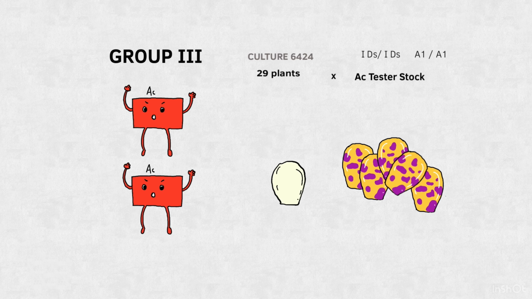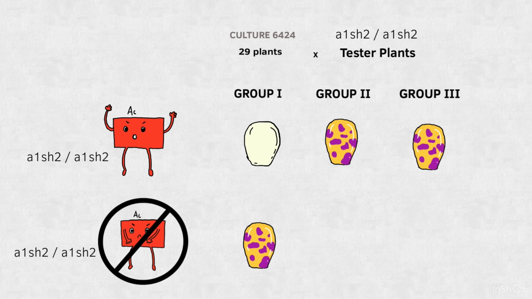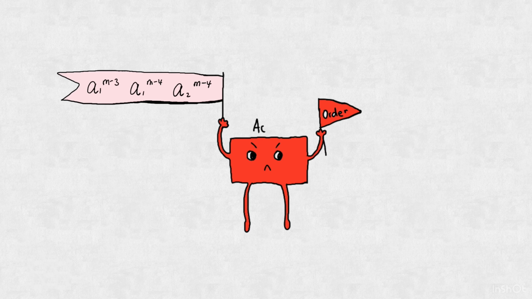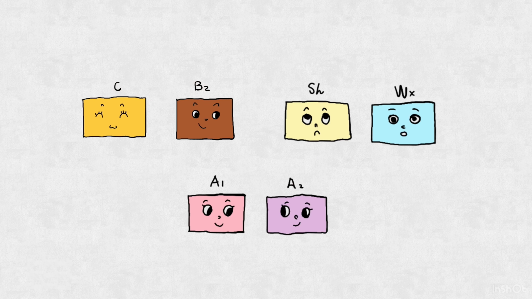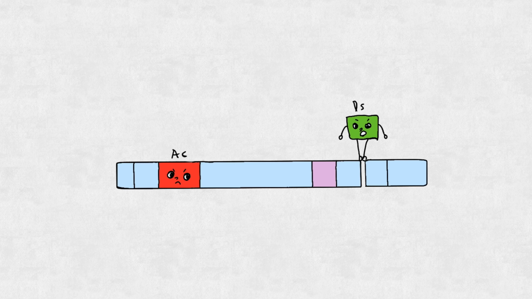Then she crossed these 29 plants with tester plants that had homozygous anthocyanin-less gene 1 and shrunken gene 2, with and without the presence of an activator. Results show that colorless resulting kernels were from Group 1 and variegated kernels were from Group 2 and 3. And that makes sense. From the above experiment, she could determine that mutation at anthocyanin-less genes are controlled by the activator transposon due to the induced chromosome breakage or dissociation insertion.